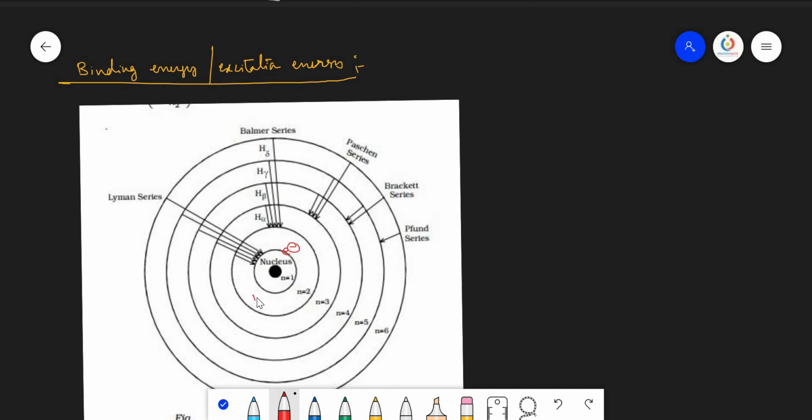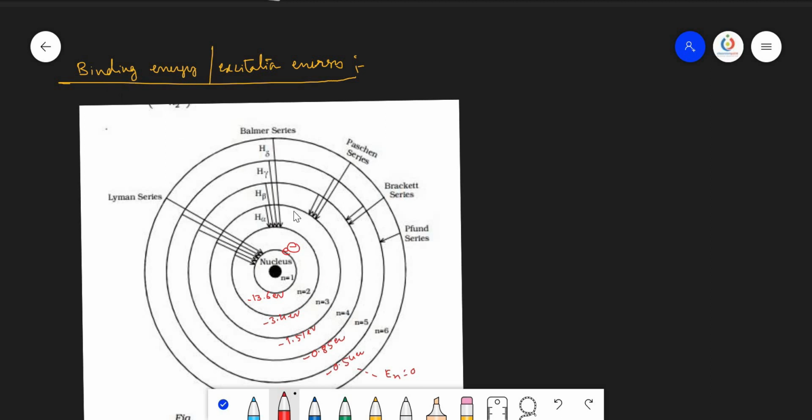The first orbit energy we already know, minus 13.6 electron volt per atom, and the second orbit is minus 3.4 electron volt per atom. The third orbit is minus 1.51 electron volt per atom, this is minus 0.85 electron volt per atom, and this is minus 0.54 electron volt per atom. It goes on, and finally at infinity the value is equal to 0.